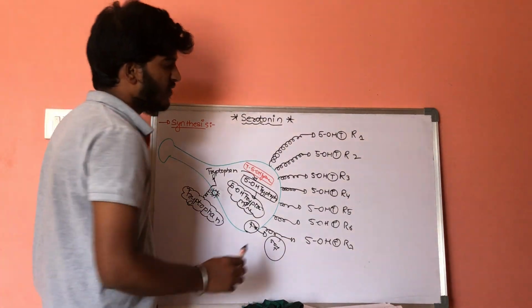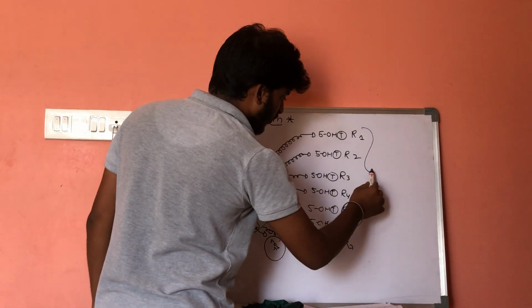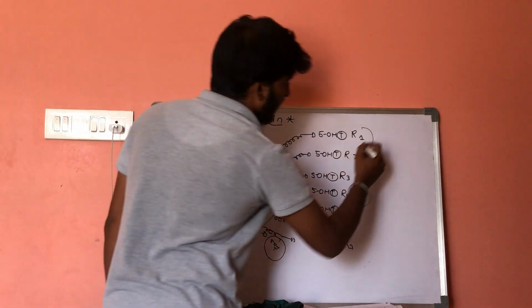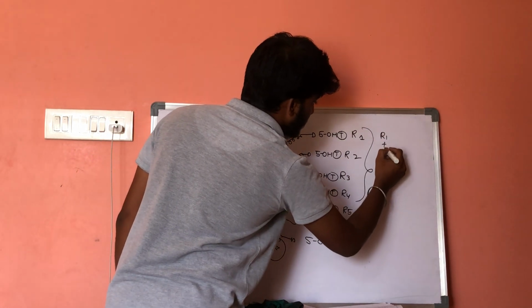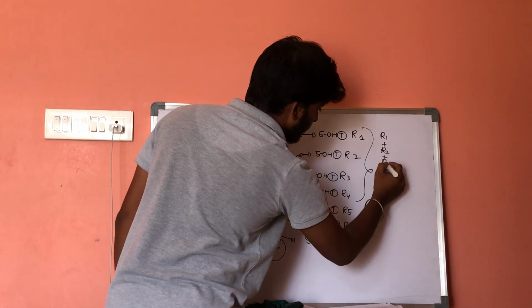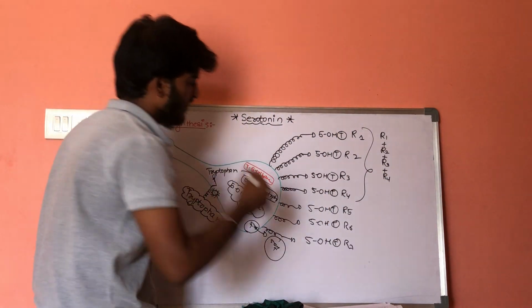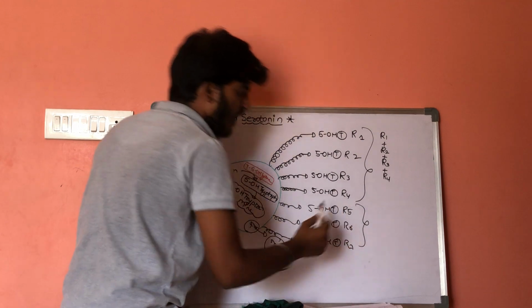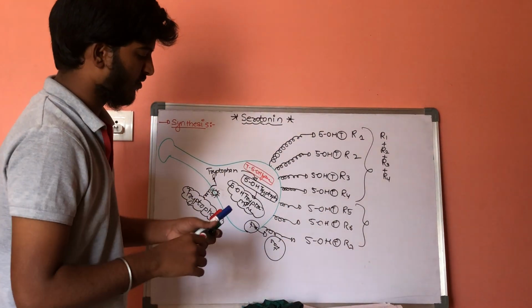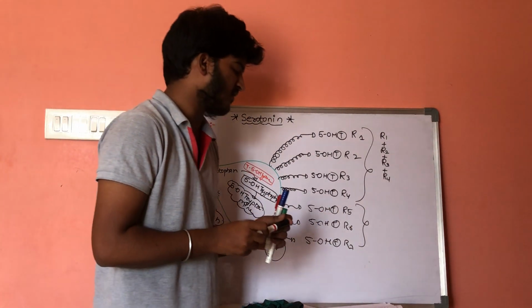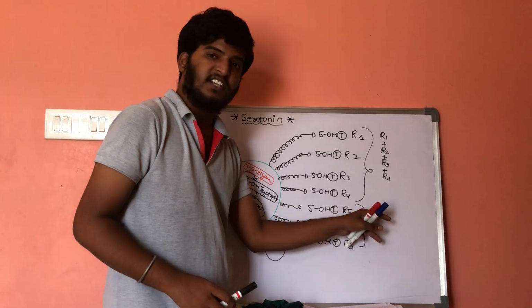Up to now, only the functions of receptor 1, receptor 2, receptor 3 and receptor 4 are known to us, but these are still under investigation.